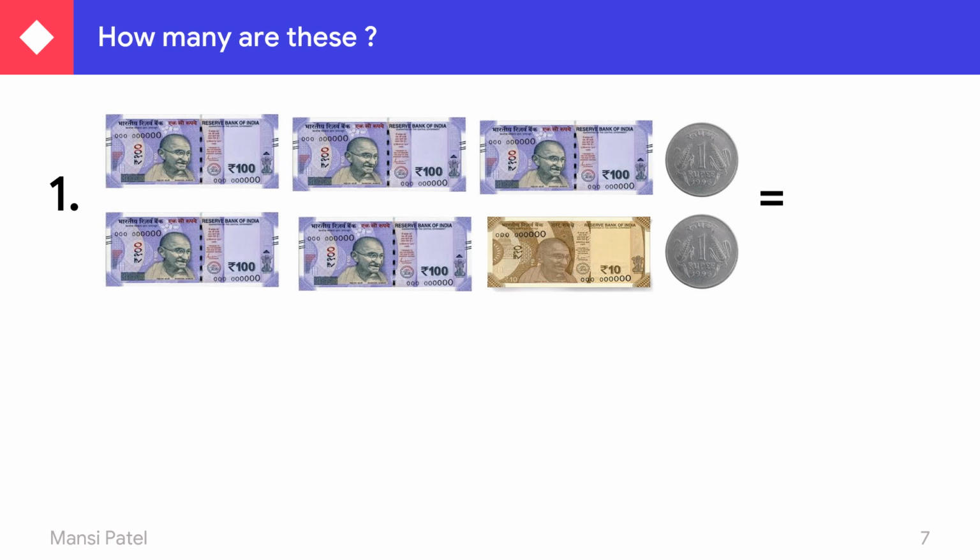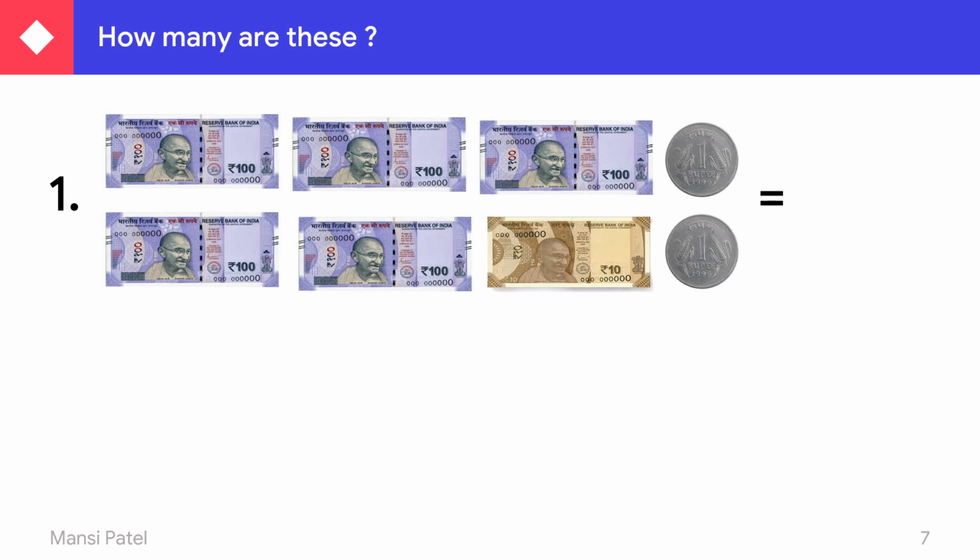So see here, first you have to count the hundreds place. How many notes of 100? 5 notes of 100. How many notes of rupees 10? 1 note. How many coins of rupees 1? 2 coins. So you have to write down first the hundreds place.